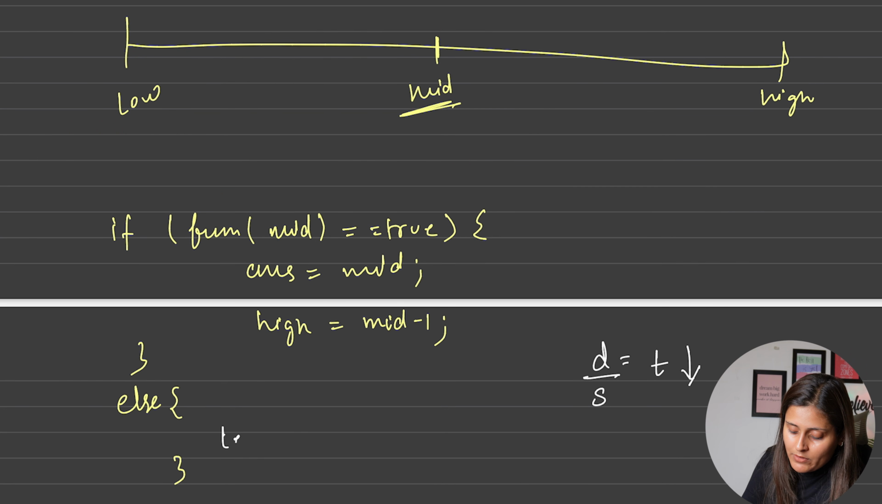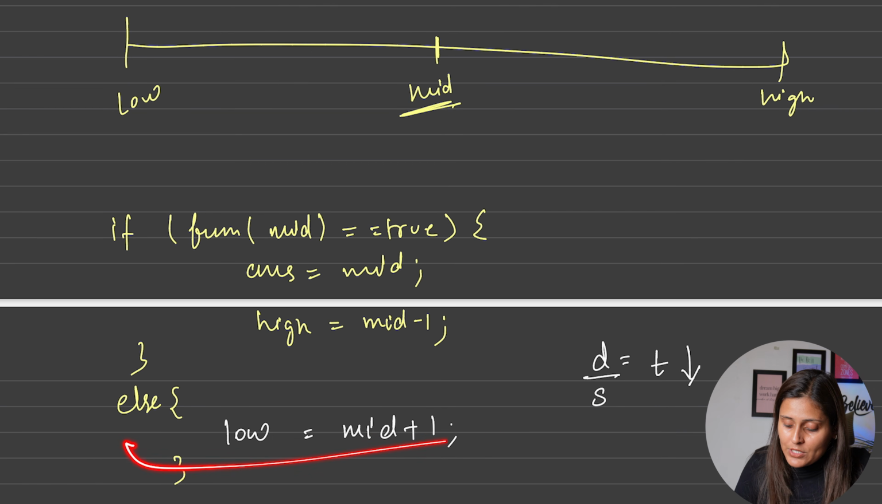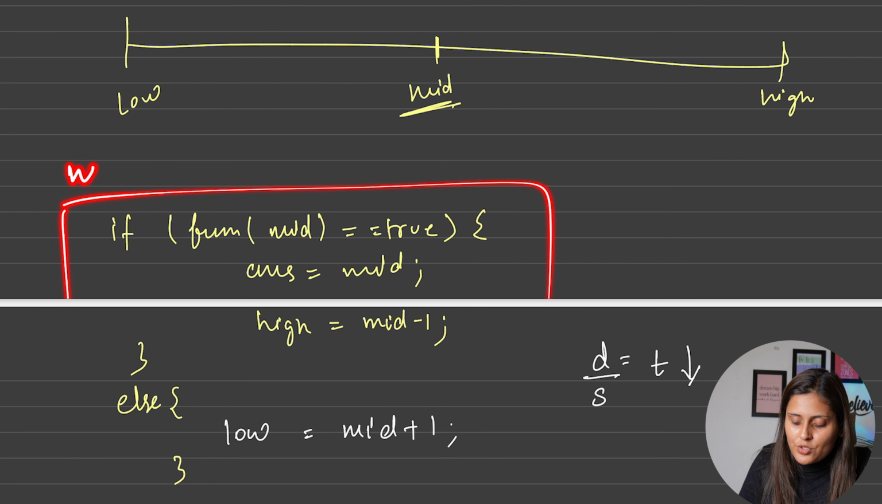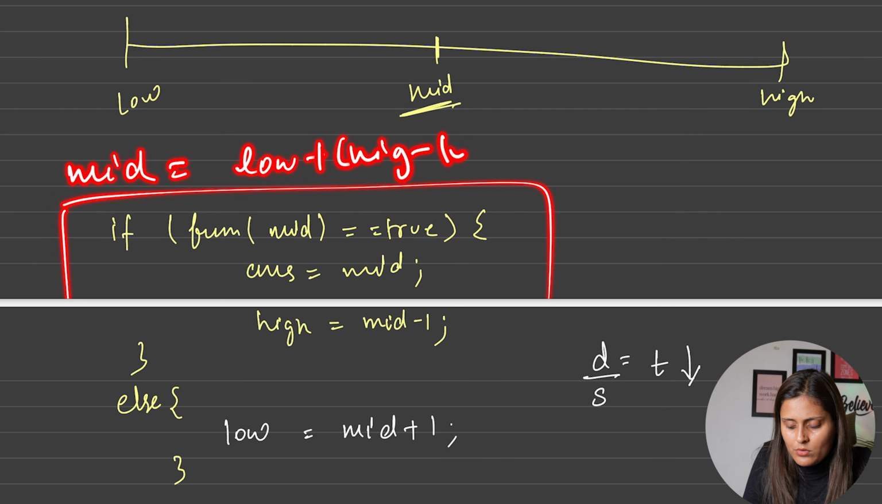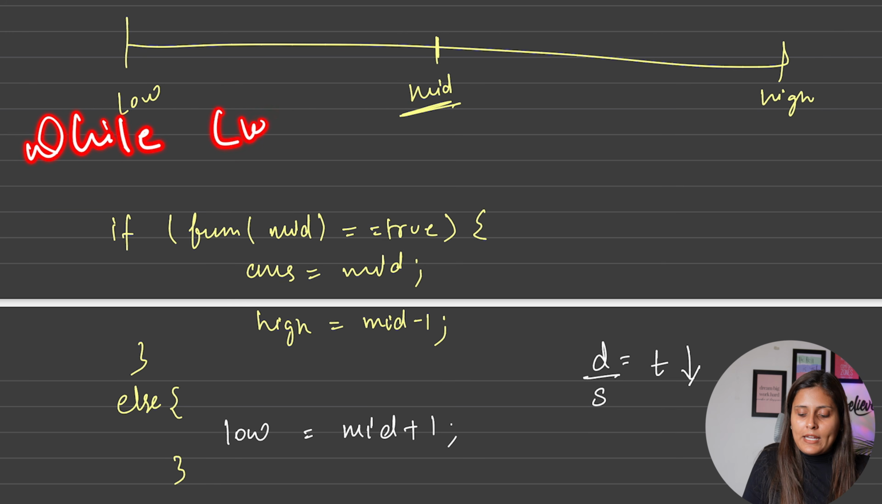So in the else case we will move low to mid plus 1, correct? Yes. So hence this much line of code, along with the calculation of the mid index, low plus (high minus low) divided by 2, which you already know, and putting this whole code in a while loop: while low is less than, or rather, less than or equal to high.